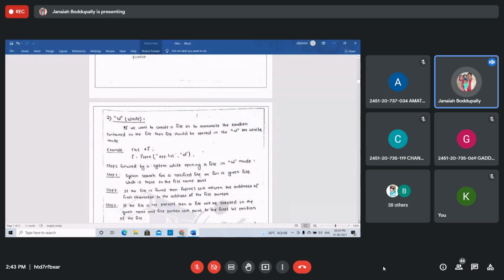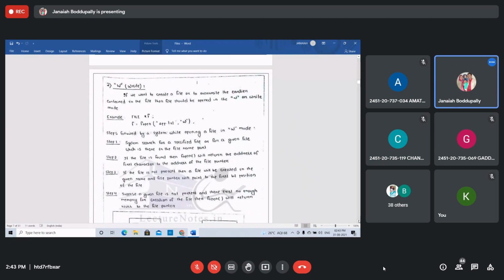If we want to create a file or to overwrite the earlier content in the file, then it should be opened in the write mode. Already I have written something, right? The file should be opened in the write mode.